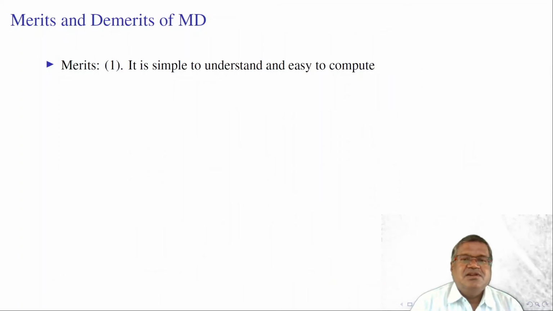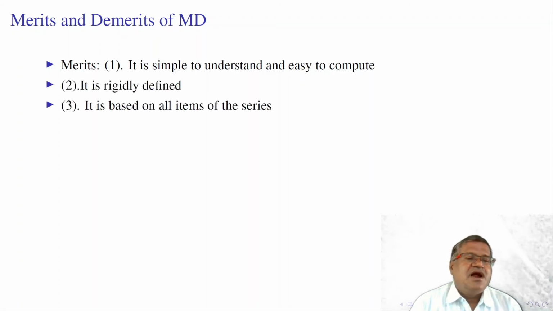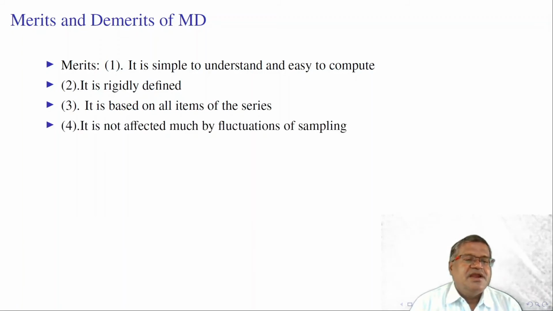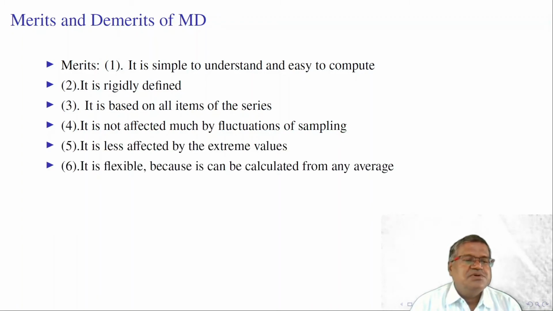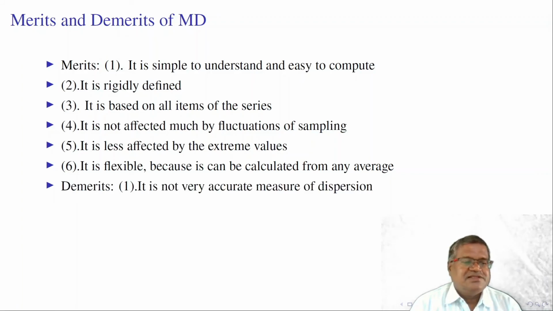Let us look at the merits and demerits of mean deviation. It is simple to understand and easy to compute. It is rigidly defined and it is based on all the observations in the given data. It is not affected much by fluctuations of sampling. It is less affected by extreme values. It is flexible because it can be calculated from any of the averages. From mean we can calculate, from median we can calculate mean deviation, like that.